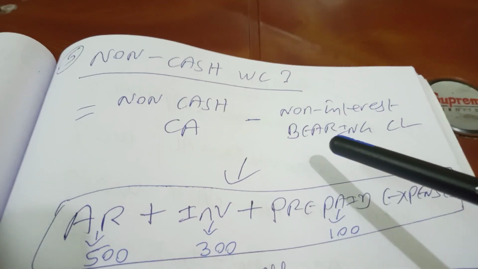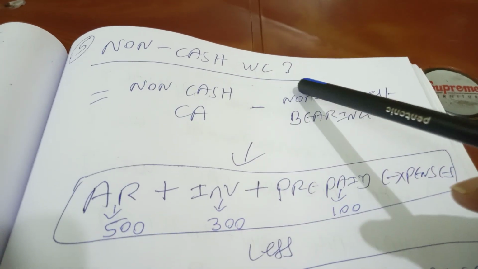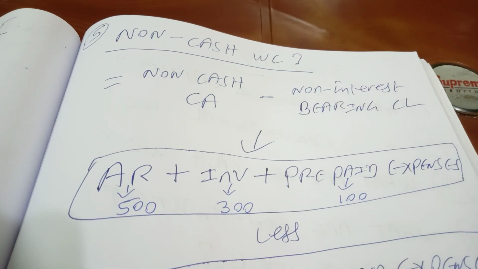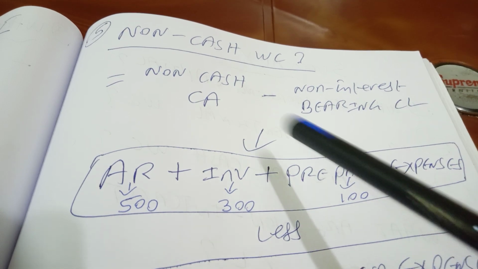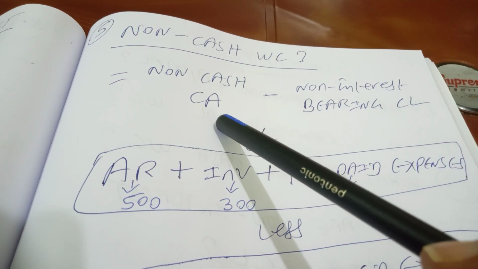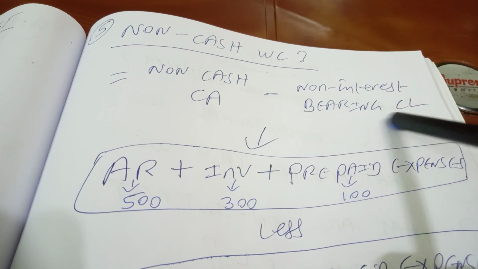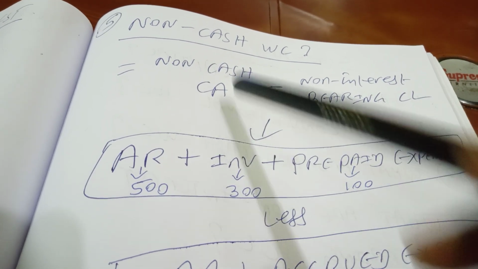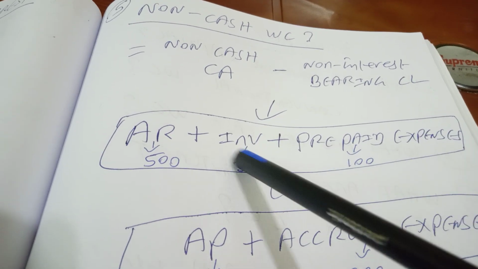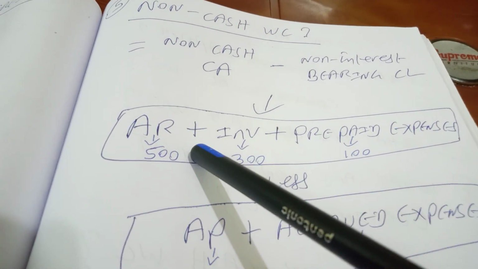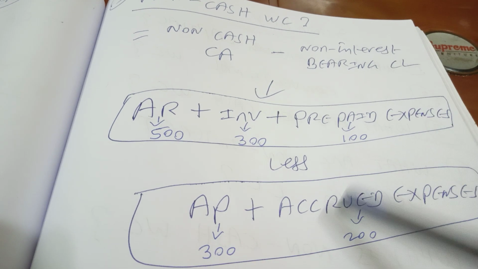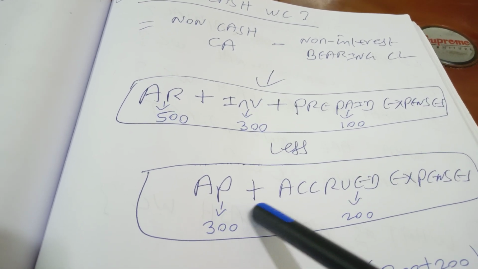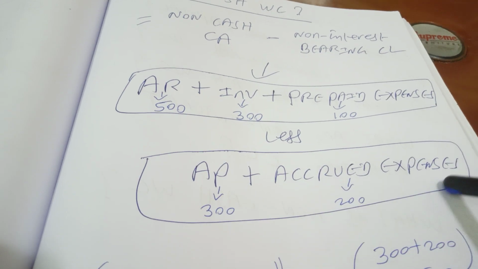So let me take you to the last question of this video. We want to know how much is the non-cash working capital for a firm. So how can we find that out? Very simple. It is non-cash current assets minus non-interest bearing current liabilities. Non-cash current assets include three subcomponents, namely accounts receivable, inventory, and prepaid expenses. Non-interest bearing current liabilities include only two items, accounts payable and accrued expenses.